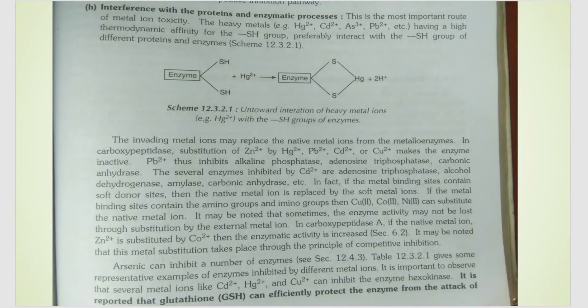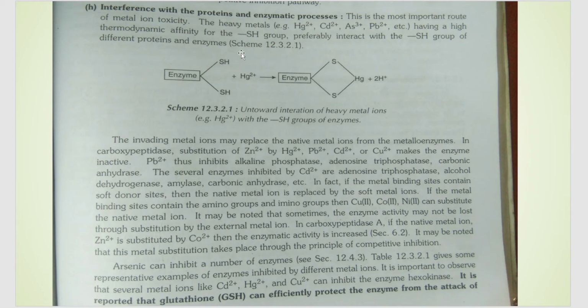Next is interference with the protein and enzymatic process. As the name tells you, these toxic metal ions interfere with the proteins and the different enzymatic processes. Especially, there are different metalloenzymes. We already studied metalloenzymes. These are the enzymes that have a central metal ion. The toxic metal ions will replace the central metal ion in these metalloenzymes, because of which the enzyme property will get altered and the enzyme might get deactivated also. It might not work at all.